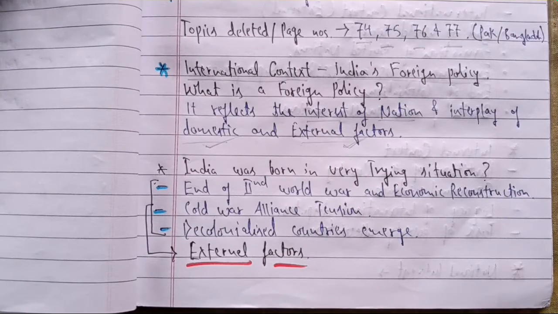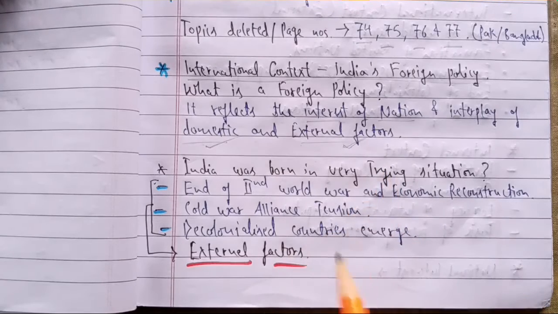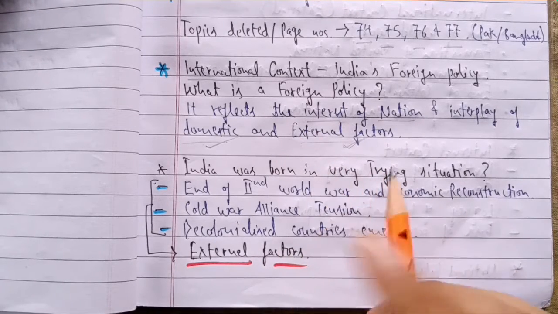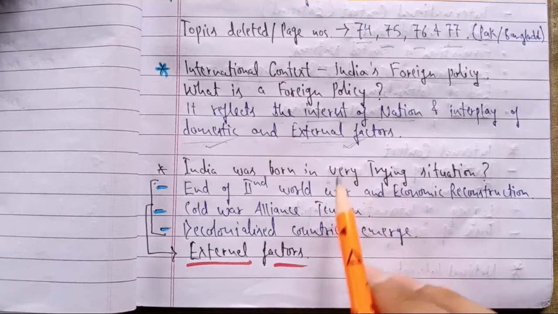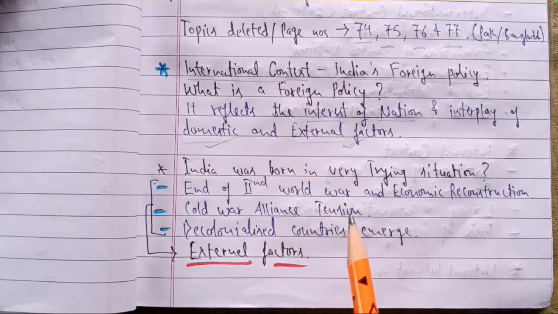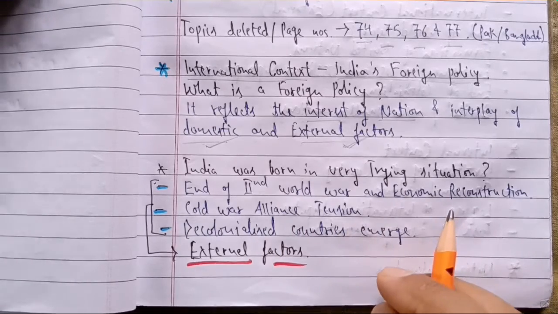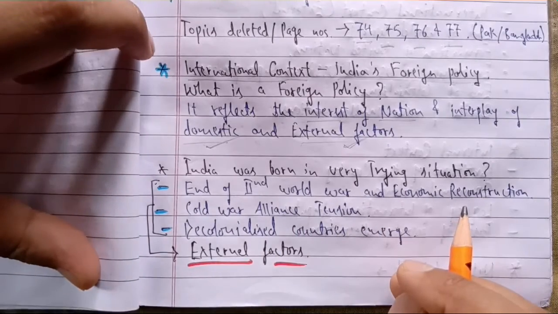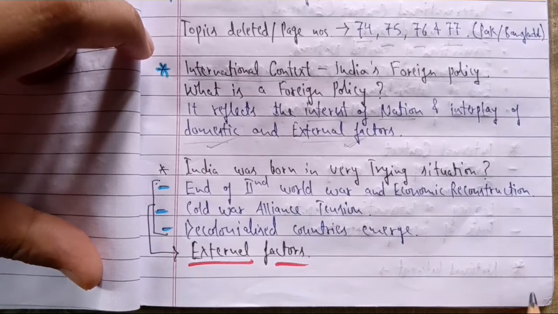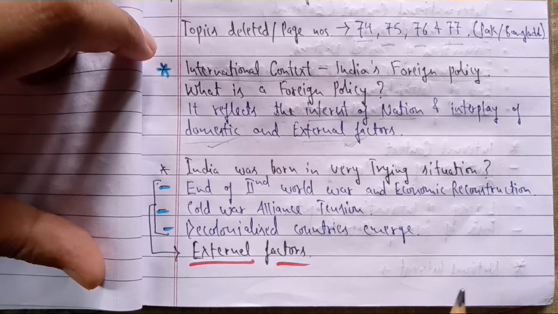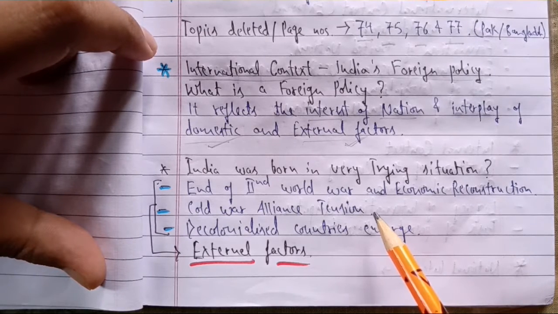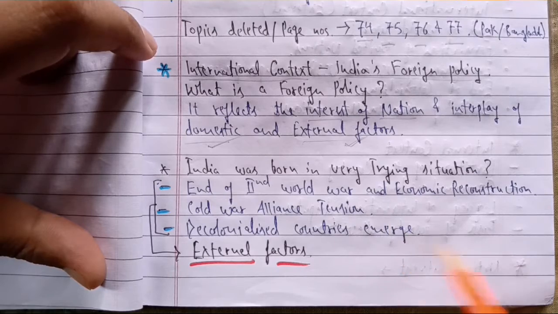The good thing for you here is that most of the content I am teaching you can be related to the book number 1 which we have already covered, Contemporary World Politics. Many things will be relevant to those topics, like we were reading about the Cold War, the situation after World War II and US hegemony, and many chapters we have done. You will find all that here also. And also we have done 2 chapters of our second book, and from that also you will find many important factors relevant to this chapter.